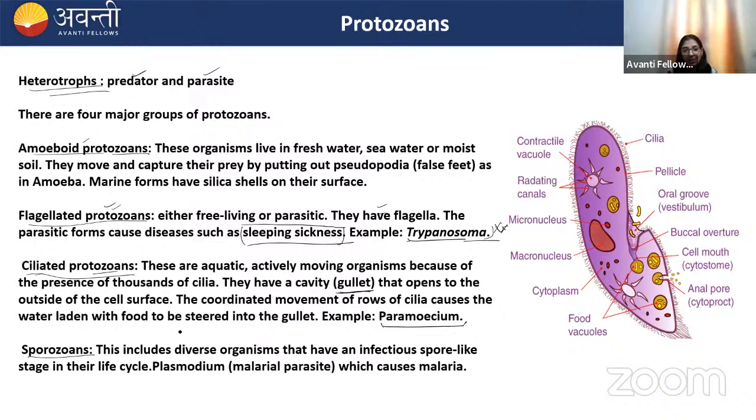Next one is sporozoans. Remember one point regarding the sporozoans, that they have a spore-like, infectious stage in their life cycle. And the Plasmodium, which causes malaria. Plasmodium is a malarial parasite.